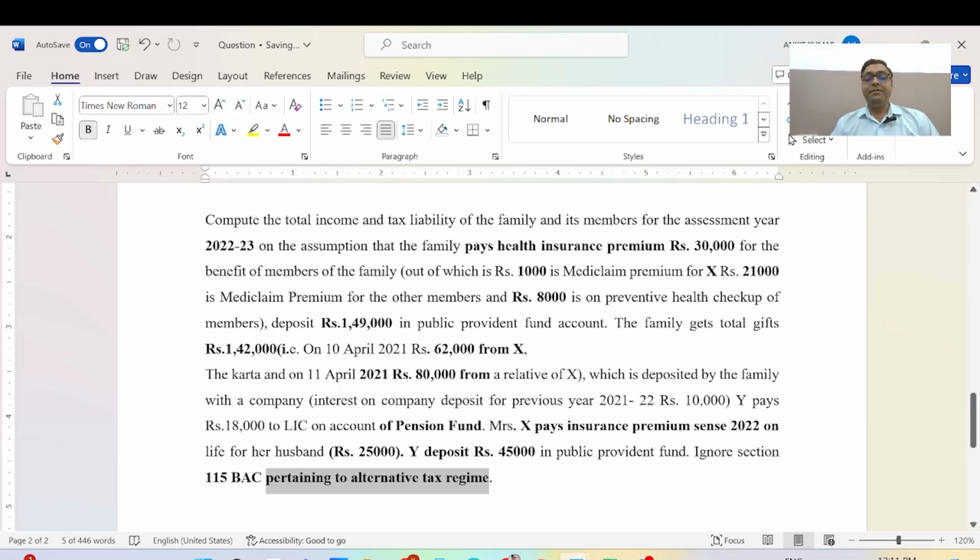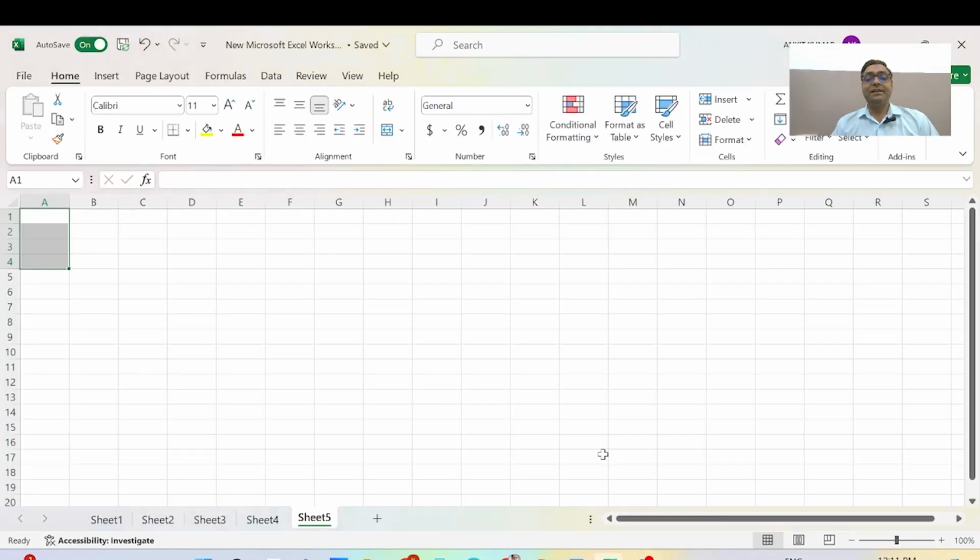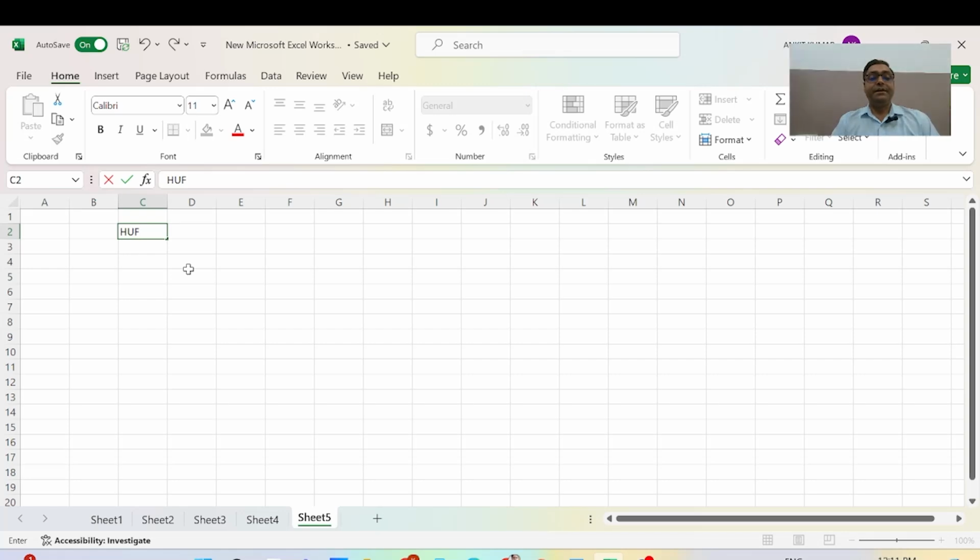Now I will show an Excel sheet and we will solve these questions, the calculation of an HUF, a Hindu undivided family. Here we will show two parameters, two blocks.